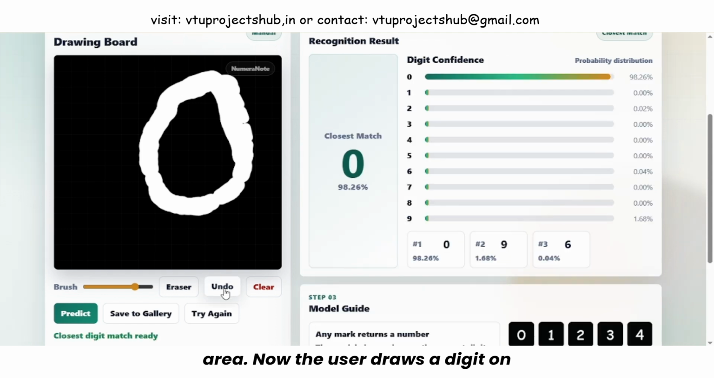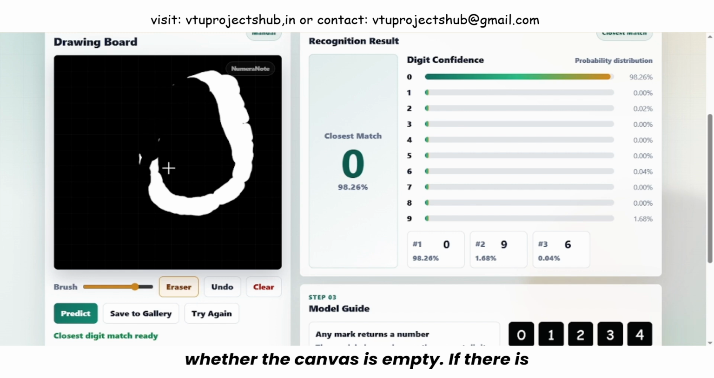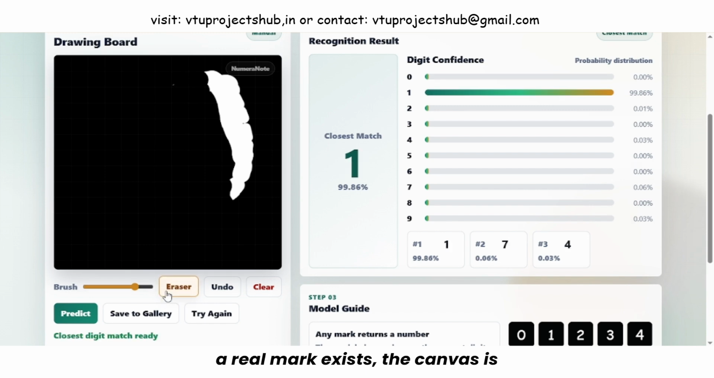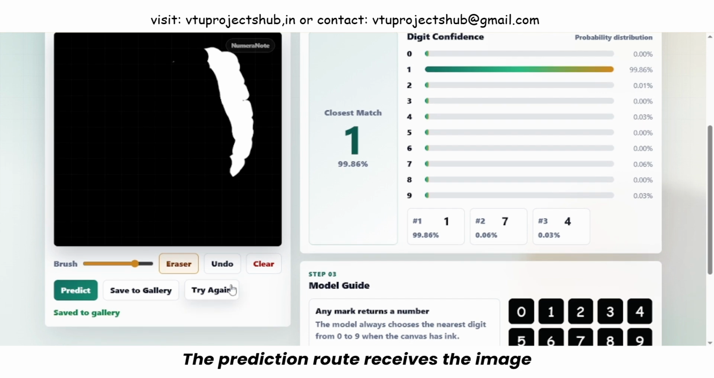Now the user draws a digit on the canvas. As soon as the stroke ends, the front end waits briefly and then starts prediction. The same prediction can also be triggered manually by selecting Predict. The front end checks whether the canvas is empty. If there is no mark, the system does not call the back end. Instead, it tells the user to draw a digit first. Once a real mark exists, the canvas is exported as a PNG image and sent to the Flask backend as JSON. On the back end, the prediction route receives the image data.